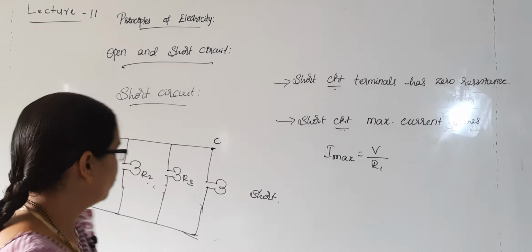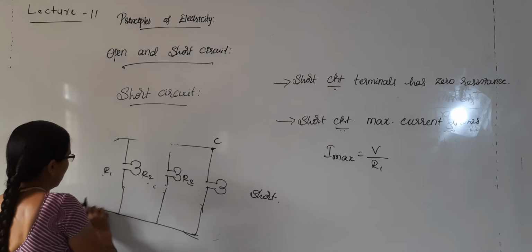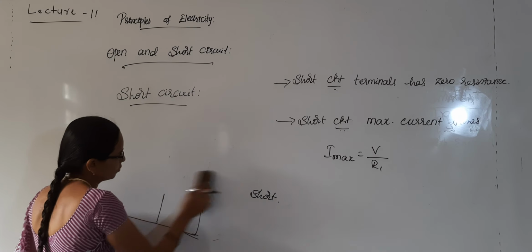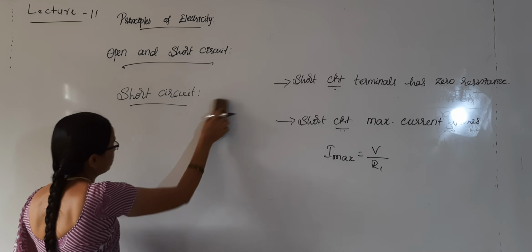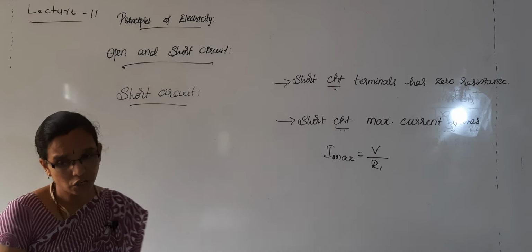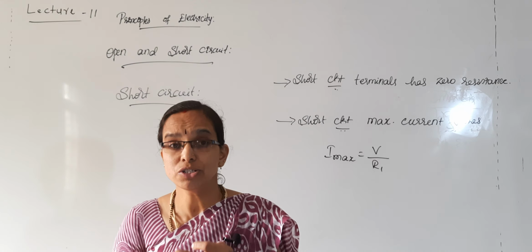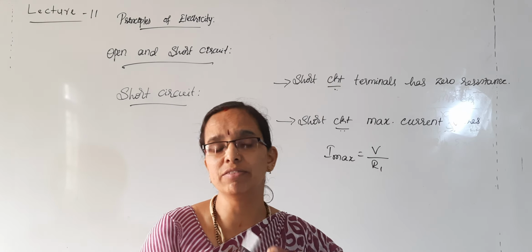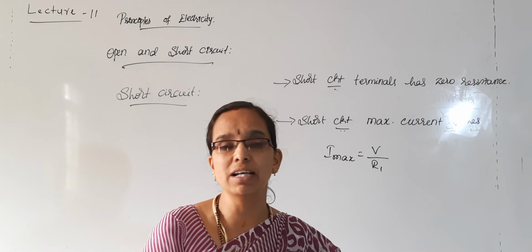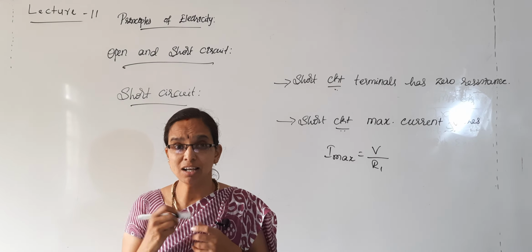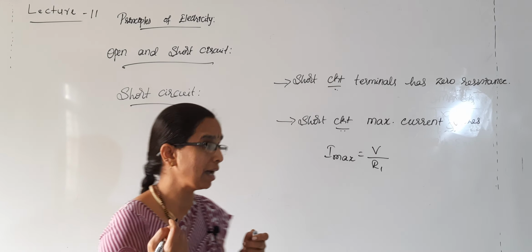Okay. One more illustration I will consider for short circuit. What happens in case of short circuit? Whenever a short circuit occurs in your day-to-day life, many of the devices will be burnt out because of excessive current. Whenever a short circuit occurs, there is a flow of excessive current or maximum current.